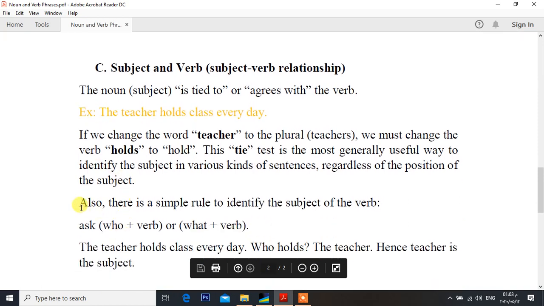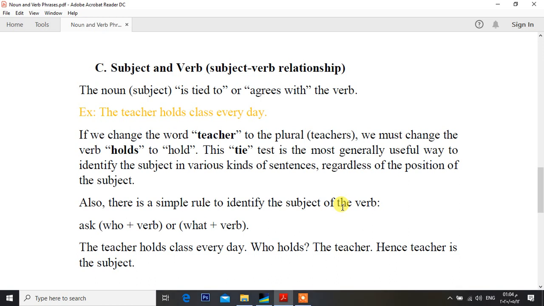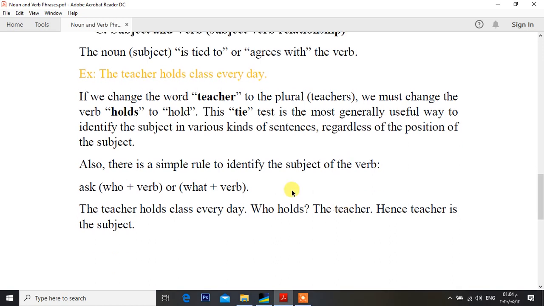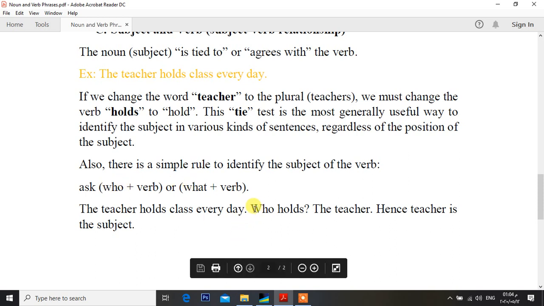Here we have another test. Also, there is a simple rule to identify the subject of the verb. How could we identify the subject of the verb? Sometimes the subject of the verb doesn't come first. Maybe it comes at the end of the sentence or in the middle. Ask who plus verb or what plus verb. For example, the teacher holds class every day. If we do this test, we should add who or what. Here we have to add who, not what.